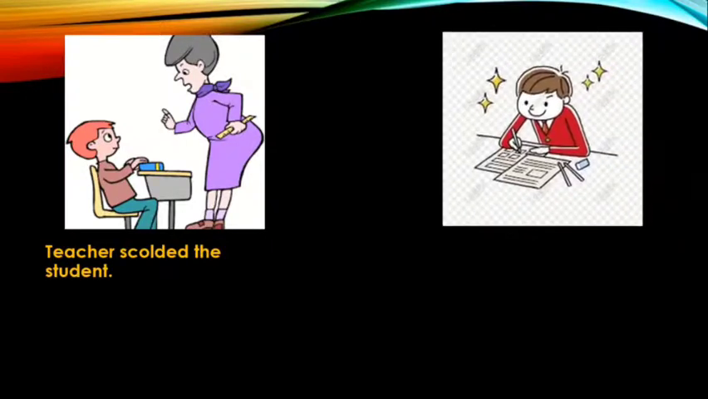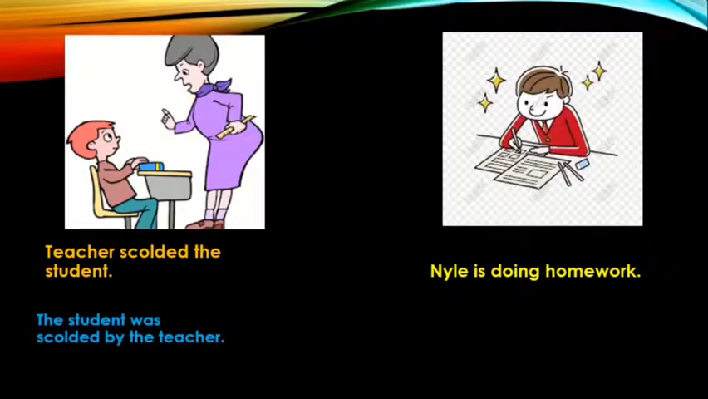Now, look at this picture. What does it tell? Teacher scolded the student. A perfect description. Again, Nile is doing homework. Again, it describes the picture perfectly. Now, look at these sentences in blue. The student was scolded by the teacher. Homework is being done by Nile.